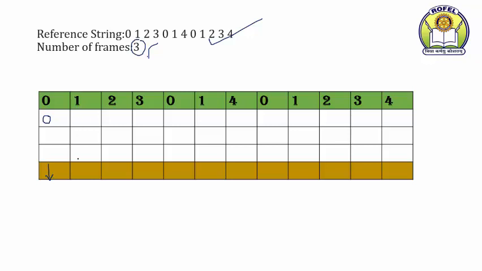It is not in the memory because all these slots are empty apart from the 0 which has newly entered. Then page 1 will enter. There is a page fault. So give an arrow. Next is which page? Page number 2. So 0 and 1 are already there in the memory. The next page which is going to come is 2 and there is a page fault. Next, which page is requested? Page number 3. But already all the frames are full.